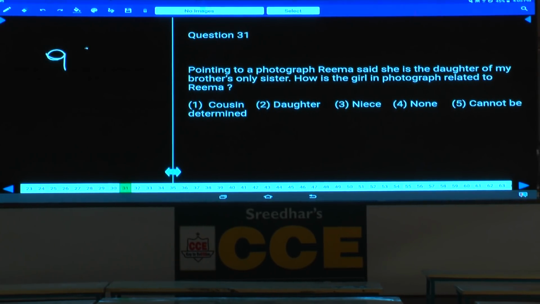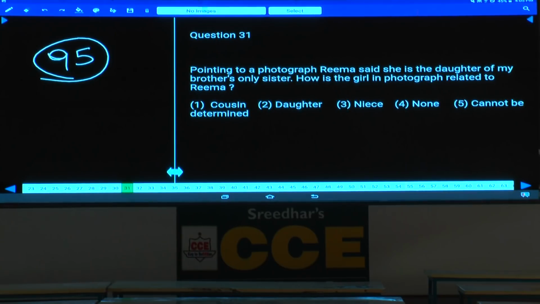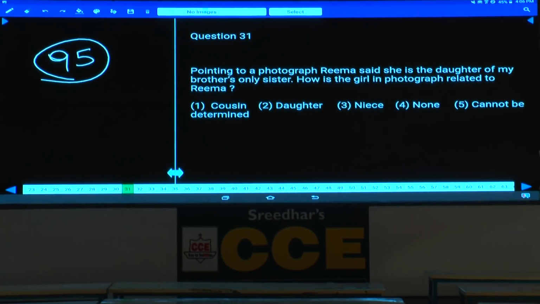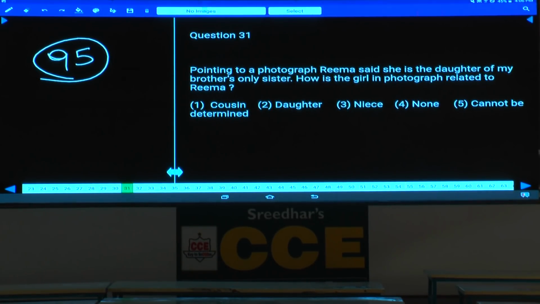Now in this paper number 95, question number 31. Pointing to a photograph of Rima, Rima said, she is the daughter. She is the daughter means the person in the photograph is a female. The person in the photograph is the daughter of my brother's only sister.